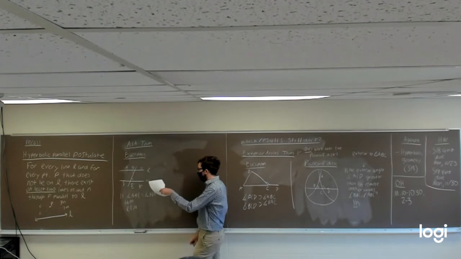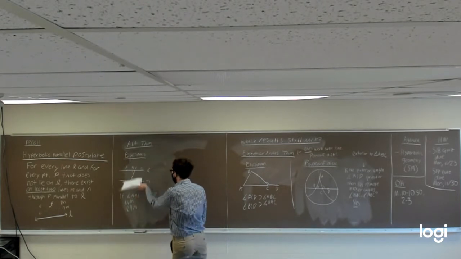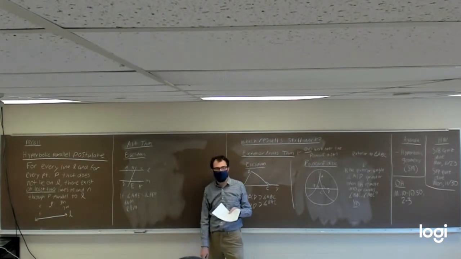So if angle ABE is equal to angle BEF, then these two lines have to be parallel.